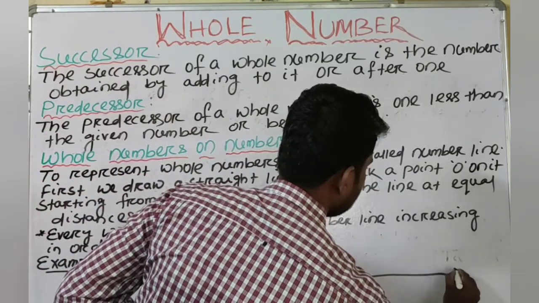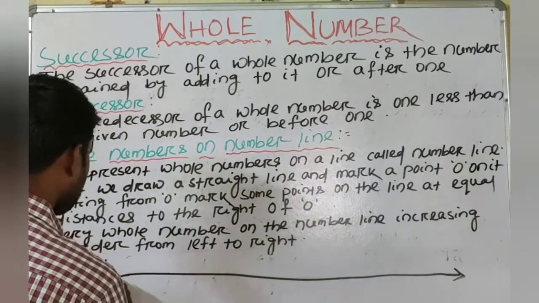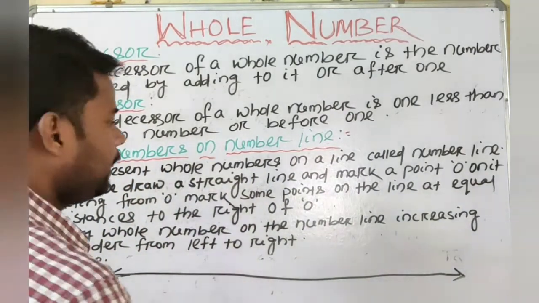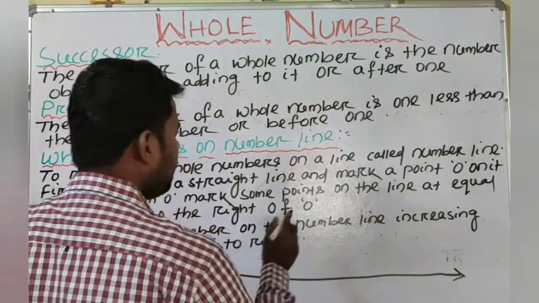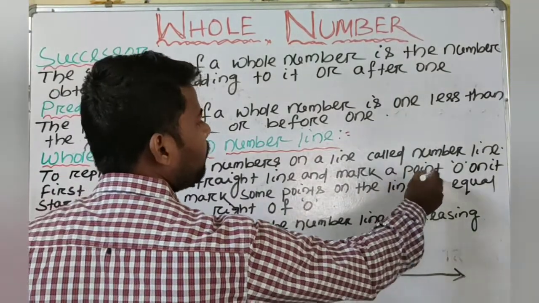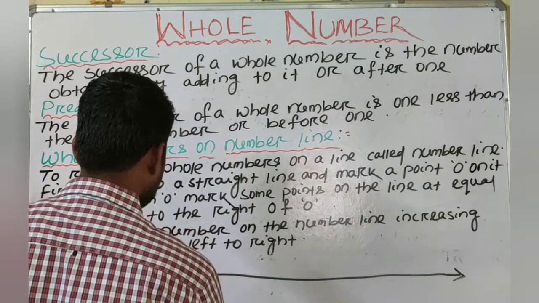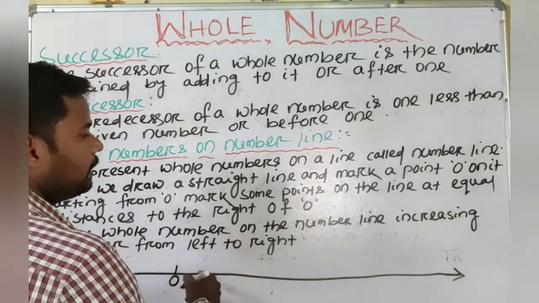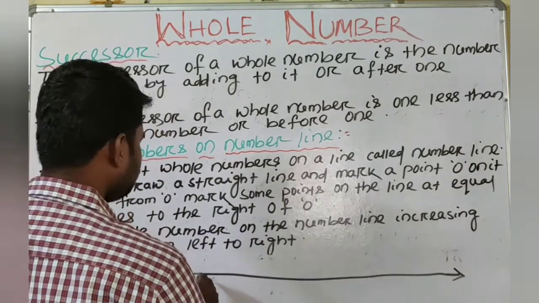It is a straight line whose two sides can extend endlessly, and mark a point 0 on it. Suppose this one is the 0 and this is a straight line.